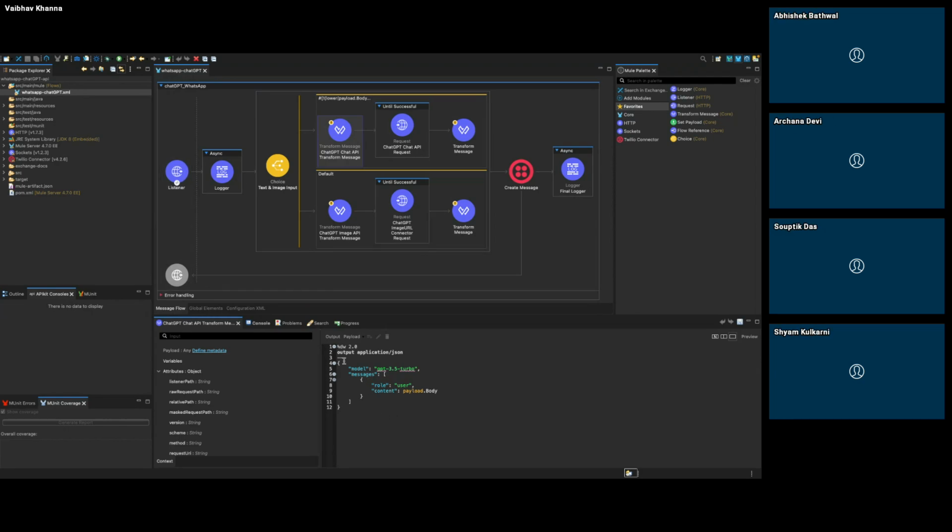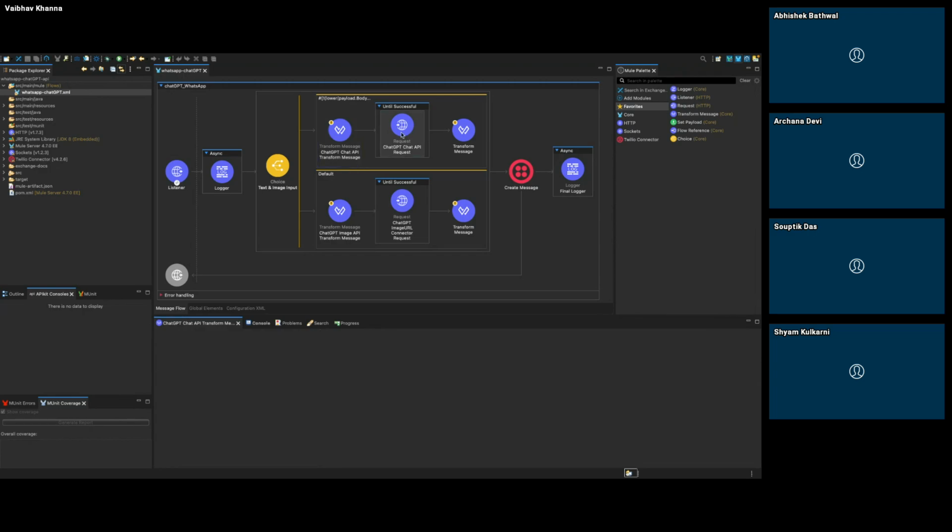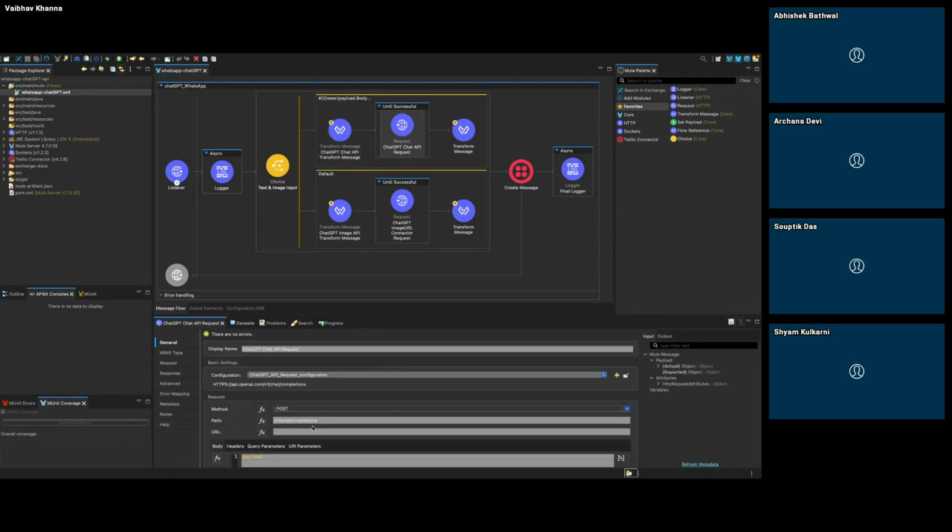So I will be passing this request body where I will be passing the payload dot body in the content to ChatGPT, and then I am hitting the ChatGPT API by passing this payload, and this is the API which I am hitting, api.openai.com/v1/chat/completions. You can get this API from the ChatGPT API documentation, and there are multiple APIs which you can use according to your use case.